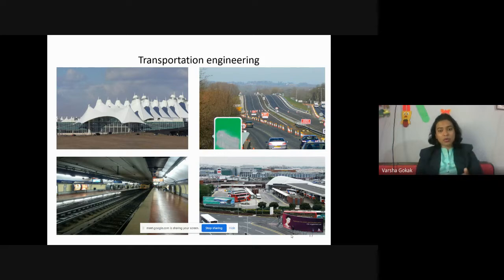Even if it is a tar road, you all are aware of what is a tar road. They use that thing. So tar road, bitumen it is called in technical term, right? Even that road, there is a design for it. So all that design is studied in transportation engineering. On what basis is it going to be designed? It is designed based on the speed of the vehicle, the type of the vehicle, right? The weight of the vehicle.